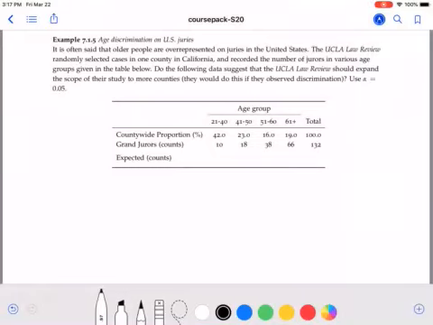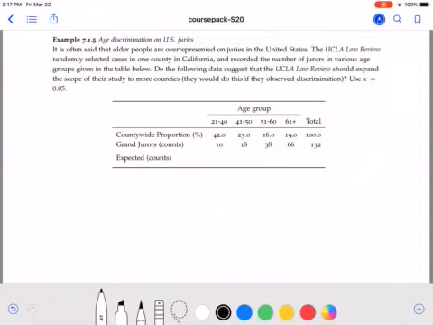We're looking at age discrimination on U.S. juries. It's often said that older people are overrepresented on juries in the U.S. So they looked at a case in California and recorded the number of jurors of various age groups, and we're trying to find out if they should extend their scope to more counties if they actually observe some discrimination.